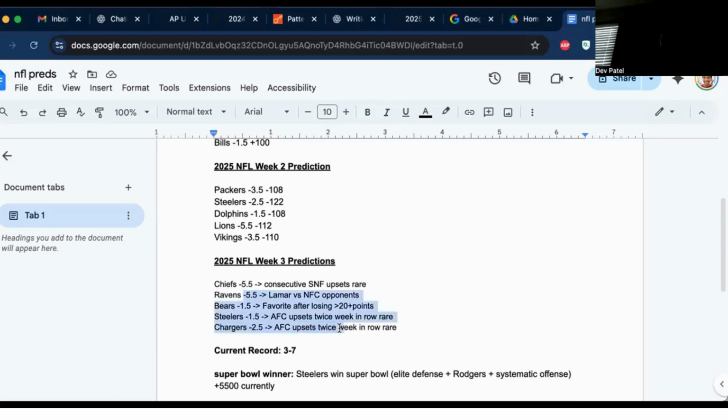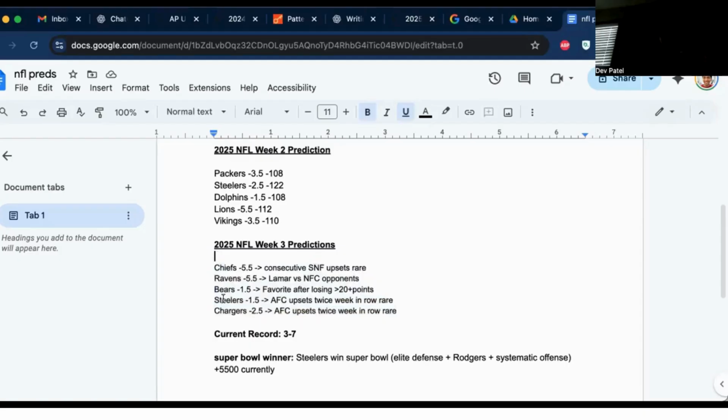Hopefully we can get back to 500 at least with these picks. I feel good about Pittsburgh. I feel good about these three. I'm a bit concerned with the points for these. Hopefully we can get back to at least 500.